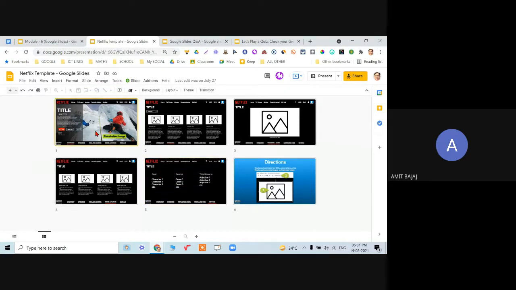Again, there are ready-made templates available. I've shown one of the templates, the Netflix, Facebook template. Say as a maths teacher, I want to organize one inter-school maths competition or house maths competition. Therein what I can do is share that template with the students, right? And then they can work in a group on creating a profile for a great mathematician, Ramanujan.